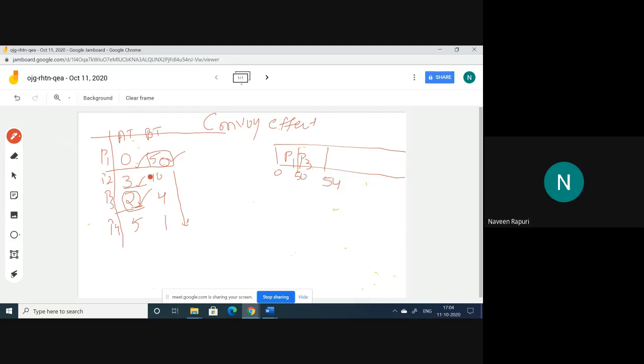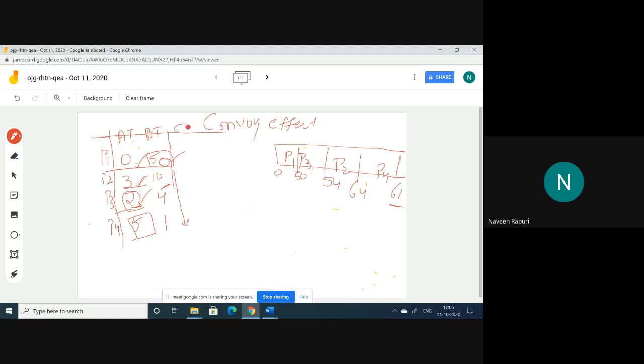After that, comparing P2 and P4, P2 came first, so the chance is given to P2 and it completes its task with 10 milliseconds, so that is 64. Then P4 completes its task with 1, that is 61. So here P4 came at 5 and completed its task at 61. The waiting time is more because of the convoy effect. So we will see it.